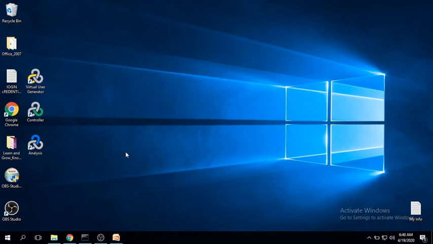Okay, let's move on to the controller. Once the script is generated, we have to do two things here. First, you have to design the scenario, for which we have a separate design section, and another one is the run tab. The run tab is where we execute the test. I think manual testers easily understand these terminologies, because you are doing the same thing: creating scenarios and test cases, and then executing them. We design the scenarios in the controller and execute the same scenarios that you have designed.